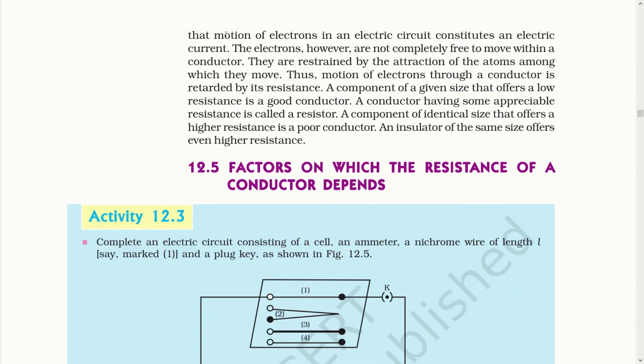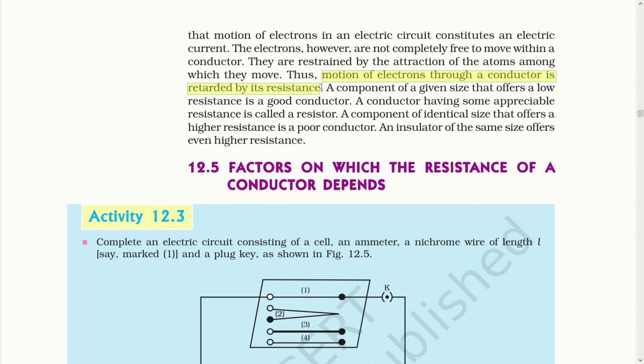We know that the motion of electrons in the electric circuit constitutes an electric current. The electrons, however, are not completely free to move within the conductor. That means free electrons easily move in a conductor, but are not totally free to move in any conductor. They face some hindrance while moving in the conductor. They are restrained by the attraction of the atoms among which they move. Thus, the motion of electrons through a conductor is retarded by its resistance. That means the current is inversely proportional to the resistance. If the resistance increases, current will flow less. If the resistance decreases, current will flow more.